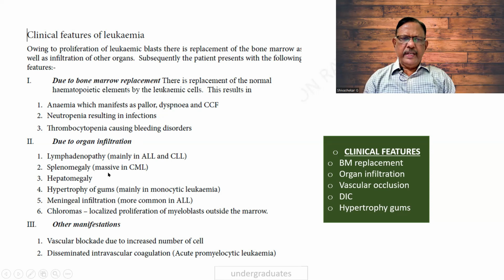Organ infiltration, there can be hepatosplenomegaly or sometimes lymphadenopathy. Hypertrophy of the gums is seen in AML M3. The other manifestations can be vascular blockade due to the increased number of cells or DIC, disseminated intravascular coagulation. Chloroma is a leukemia in a soft tissue.